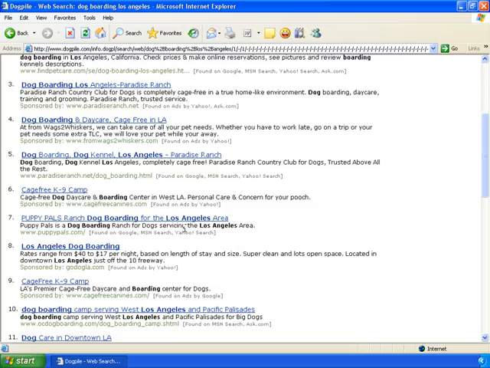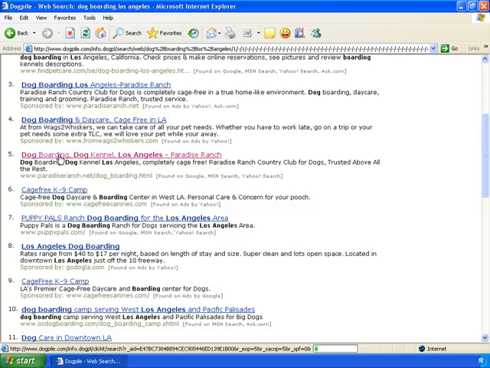What is happening here, and specifically with Paradise Ranch, is that this place on their website is called a page title, and in that page title are the keywords. They're bolded because on Paradise Ranch's dogboarding.html webpage, these keywords match exactly what I typed into these search engines: dog boarding Los Angeles. Now, interestingly, I'm not seeing it bolded right here, but it is bolded up here, as you can see.